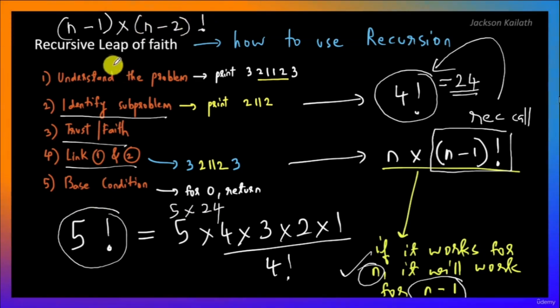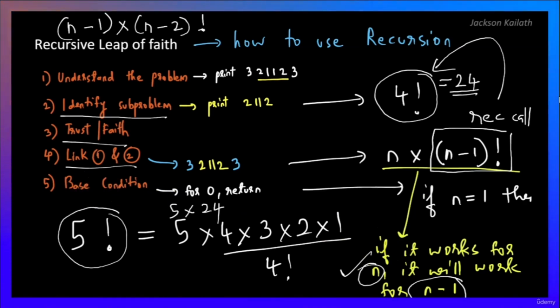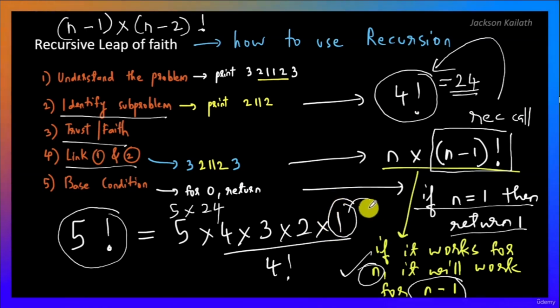Okay, and this is going to work because we are correctly setting it up, and we are ensuring that there is a base condition. All right, so that's very important when you set it up. And the base condition over here, let's say, is if n is equal to 1, then just return 1, because notice over here we don't want to go further. Okay, so 5 factorial is 5 into 4 into 3 into 2 into 1. We don't want to go further, and we stop over here. So if n is equal to 1, then return.